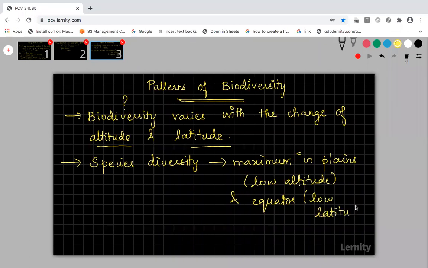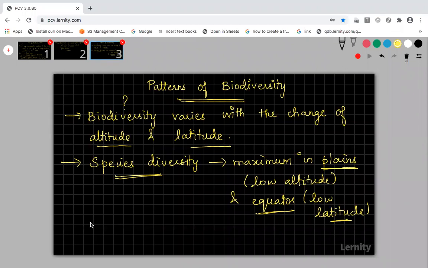Plains are low altitude, that is, they are just above the sea level. But when you go to mountains or hills, the height will be more than 3000 meters above the sea level, right? So the species diversity or biodiversity will be maximum in plains and maximum in the equator region. Plains are said to be a low altitude region and the equator a low latitude region, because we are going to compare the biodiversity with altitude and latitude, right?